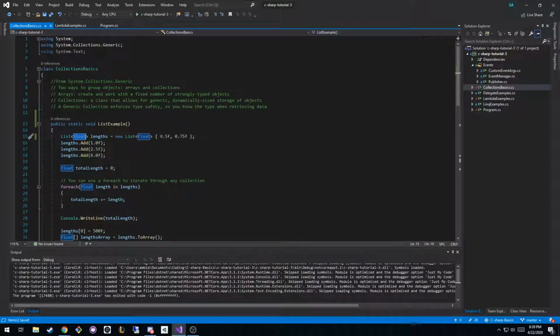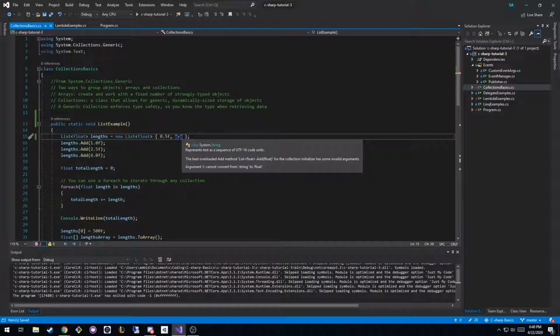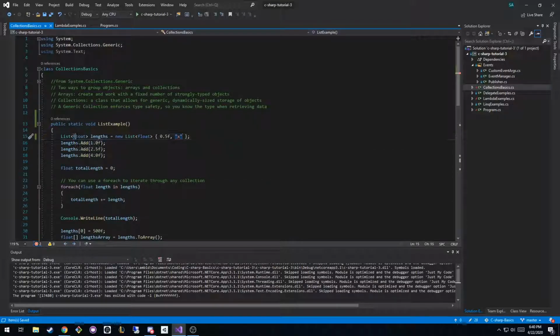And the beauty about that is now that I'm adding things to it, you can see, like if I tried to add a string called x, it would say, give it a second to compile, Argument 1 cannot convert from string to float. Oh, it knows because we told it we're a float list, and because we have type safety, that we can't put strings in this list, because we are a list of floats, right? And that's a beautiful thing to have, because that allows you to not make those dumb mistakes that, maybe you accidentally put the wrong thing where you didn't expect it. You could put the wrong value, right? Like you could put 0.76 instead of 0.75, but you can't have the wrong type of object in there, which is like a whole nother slew of issues that can happen, right?